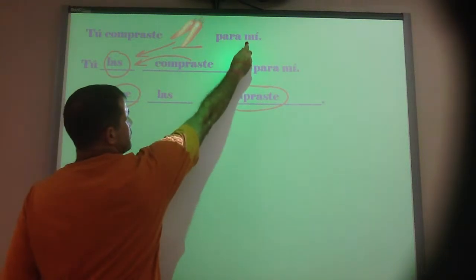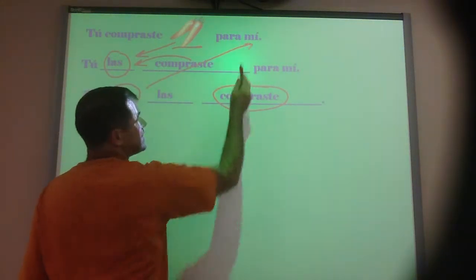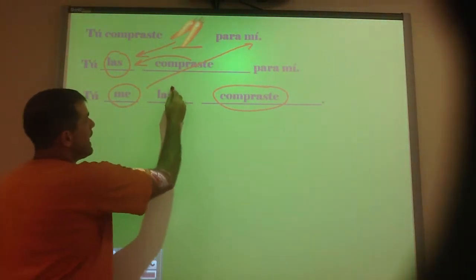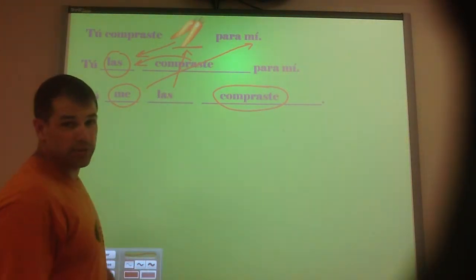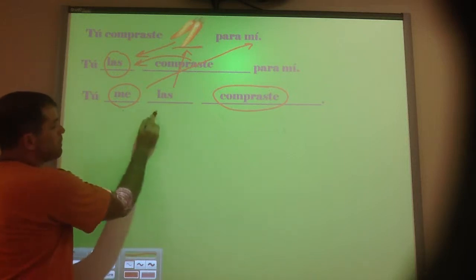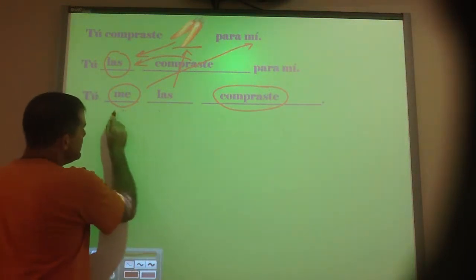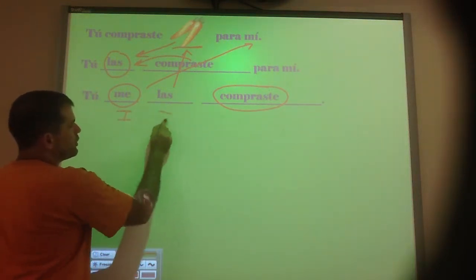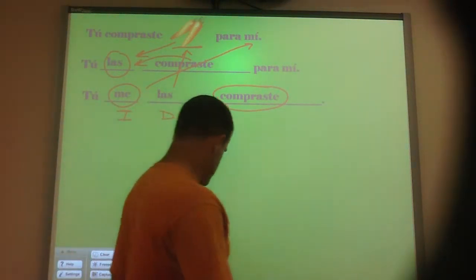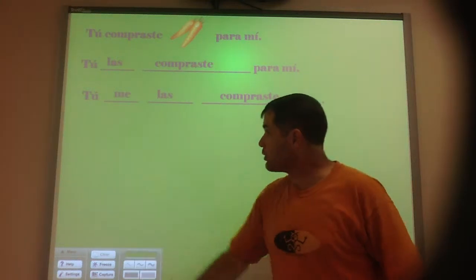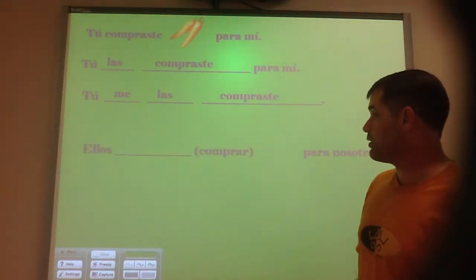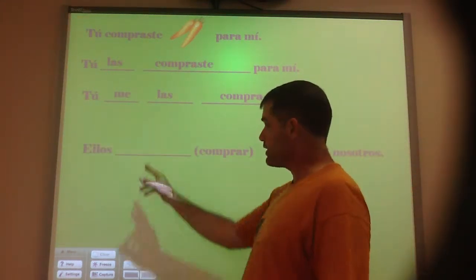So the me is referring to me. That's the indirect object pronoun. The las is still referring to zanahorias. That's the direct object pronoun. So when we put them both in the same sentence, indirect always comes before direct, but they'll both go in front of a conjugated verb.